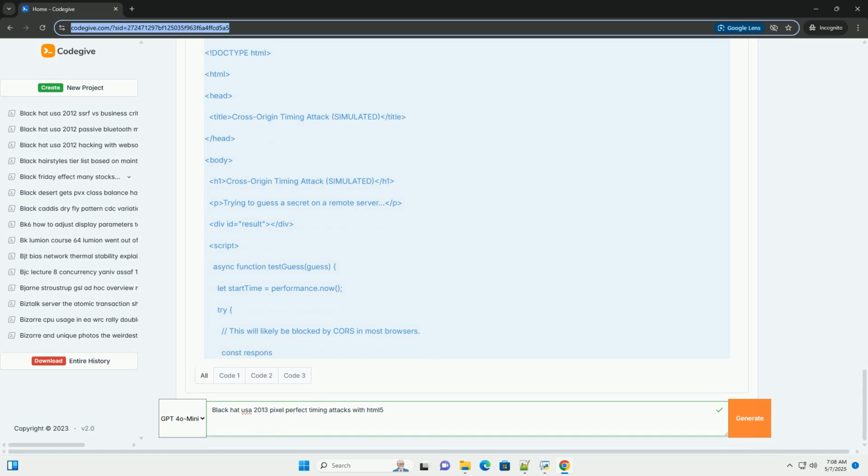JavaScript engine optimization: JavaScript engines perform optimizations that can affect the timing of code execution. Operating system interference: operating system tasks, such as garbage collection, can introduce noise into timing measurements.